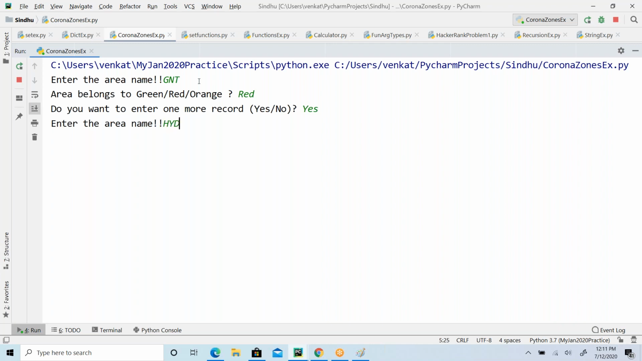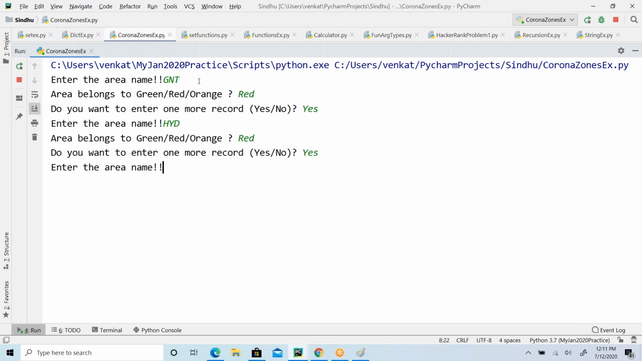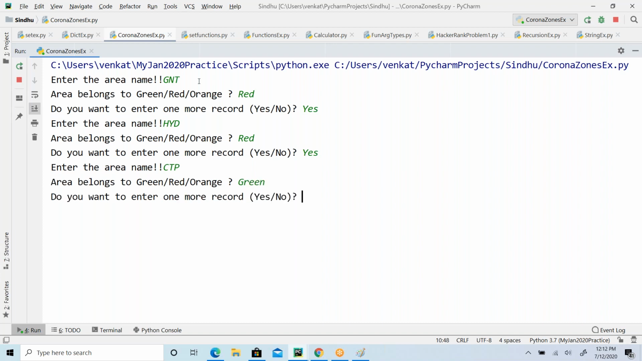What is the area name? Say Hyderabad. Hyderabad belongs to what? Red zone. Okay, so enter one more record. Yes. So my village name I'm writing. It belongs to green zone. Fortunately, we don't have any cases here. Okay, so then I want to enter one more record. Yes, I wanted to add one more record.